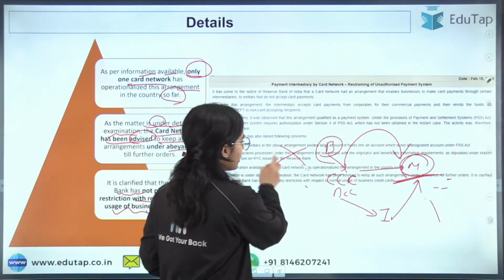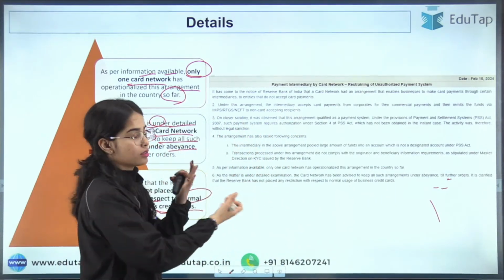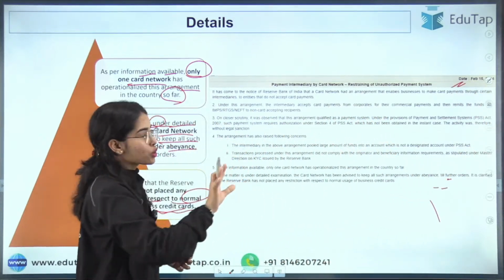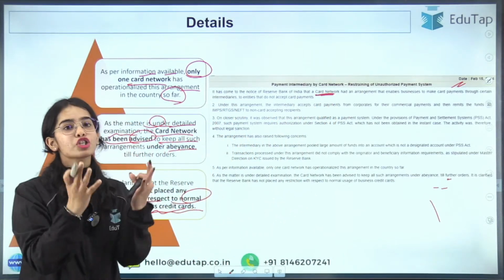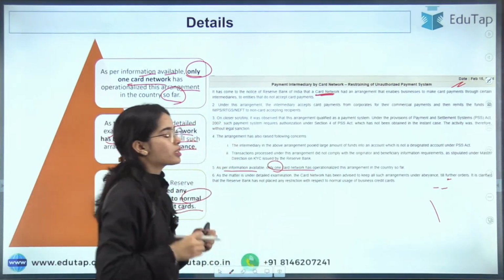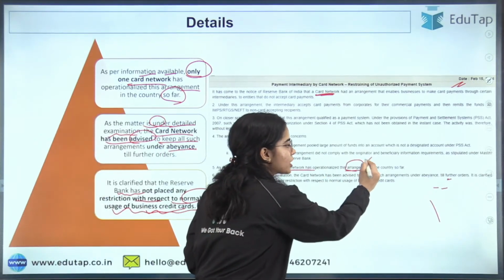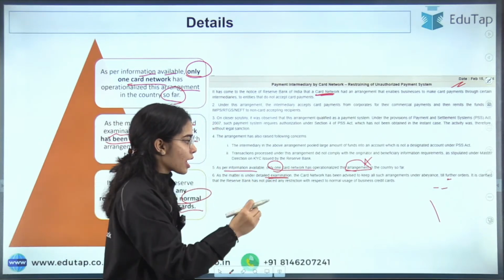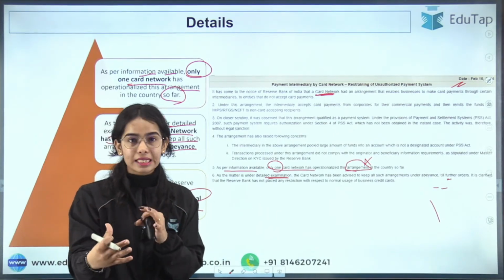So this is the press release that has been released by the Reserve Bank of India. You can go and see it on the RBI website also. This was released on February 15, 2024. The RBI has not taken the name of the card network. RBI has only said that there is such a card network in which this kind of thing is happening. As per the information available, only one card network has operationalized this kind of arrangement, and this arrangement is being stopped for now because the RBI wants to do a detailed examination, but all the normal kind of business credit card transactions can happen.